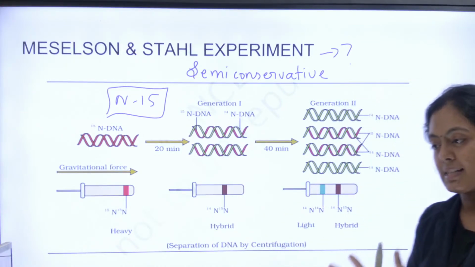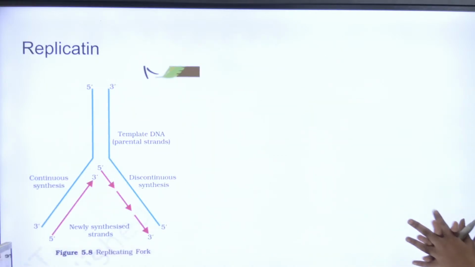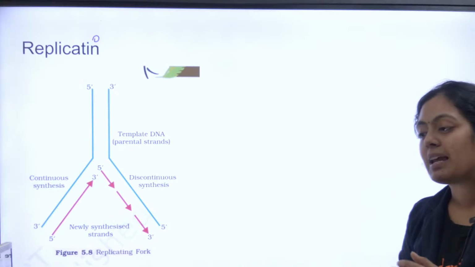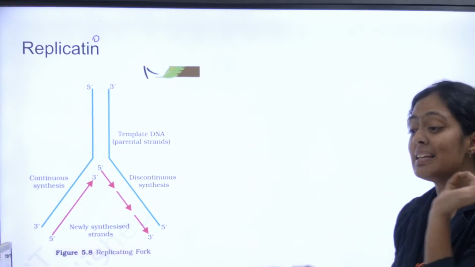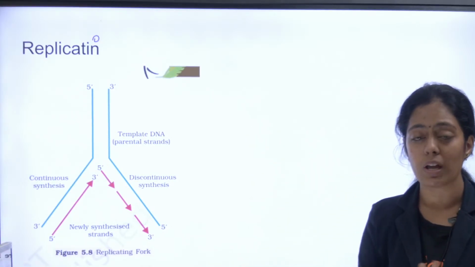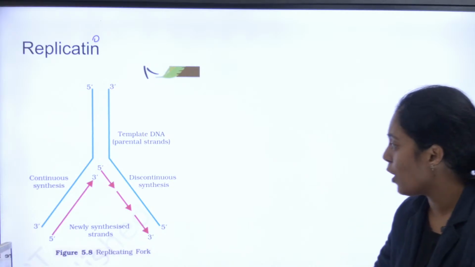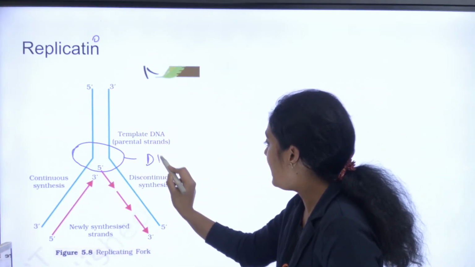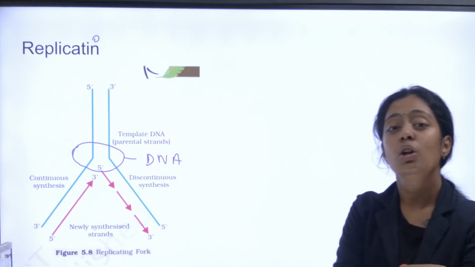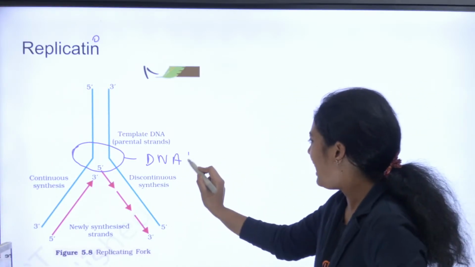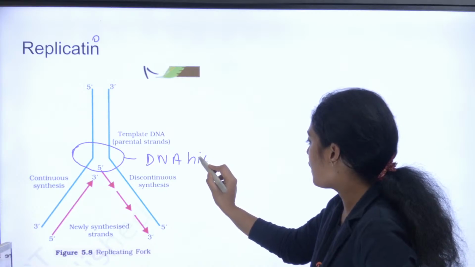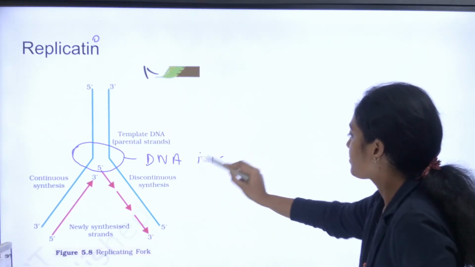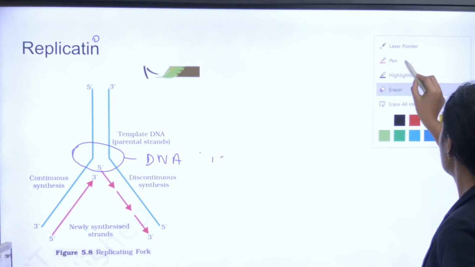Sulfur and phosphorus. Next important, replication. Okay, so in replication, what does this indicate? This indicates a replication fork. And when is this replication fork formed? When DNA helicase goes and binds to the ORI. Can anyone tell me what is the function of helicase?